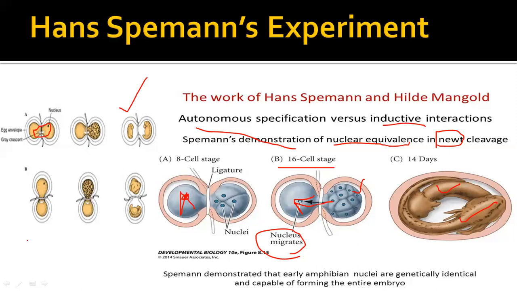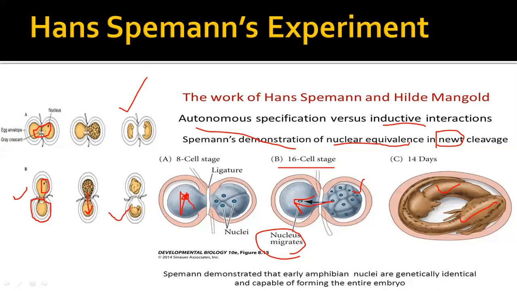But in the second experiment, here it is tied horizontally, here it is tied vertically. So horizontally, the gray crescent comes on one side and not the other side. This nucleus is going to develop, and at the 16-cell stage one nucleus moves towards the other side where the gray crescent is present. By the arrival of the nucleus, this cytoplasm or this cell starts to divide, the division is normal, and a normal organism is developed.